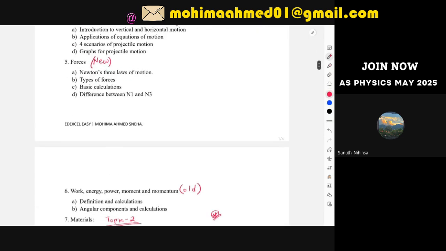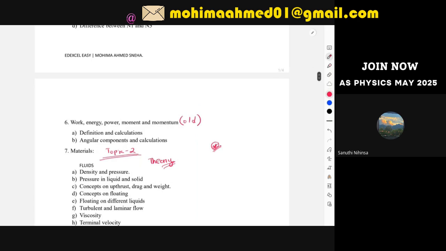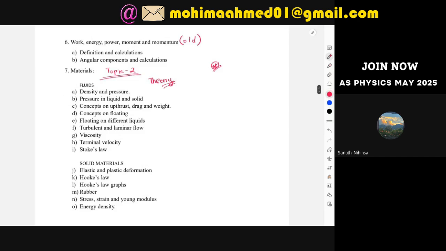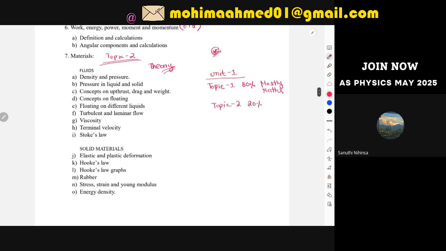So mostly the descriptive and explanation questions come from topic two of this unit one. So far we saw that for unit one we have two topics. Topic one covers 80% of your syllabus and is mostly maths. And then you have topic two. Topic two will cover 20% of your question paper, and this is the descriptive star mark question.